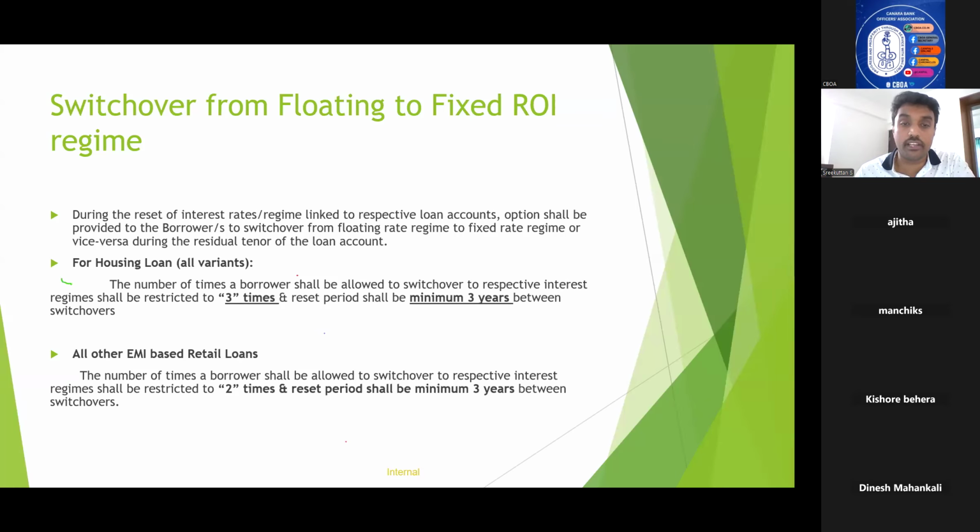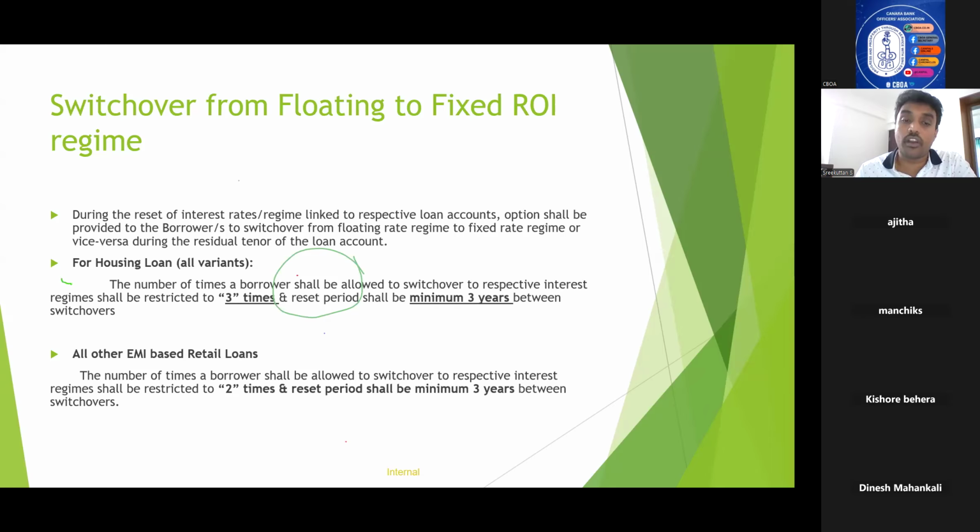For housing loan, the number of times a borrower shall be allowed to switch over to the respective interest rate shall be restricted to 3 times, and the reset period shall be minimum 3 years between switchovers. So the borrower can switch over from floating to fixed or fixed to floating, but it is restricted up to 3 times during the entire tenor of the loan, and the minimum reset period between the switchovers should be 3 years.